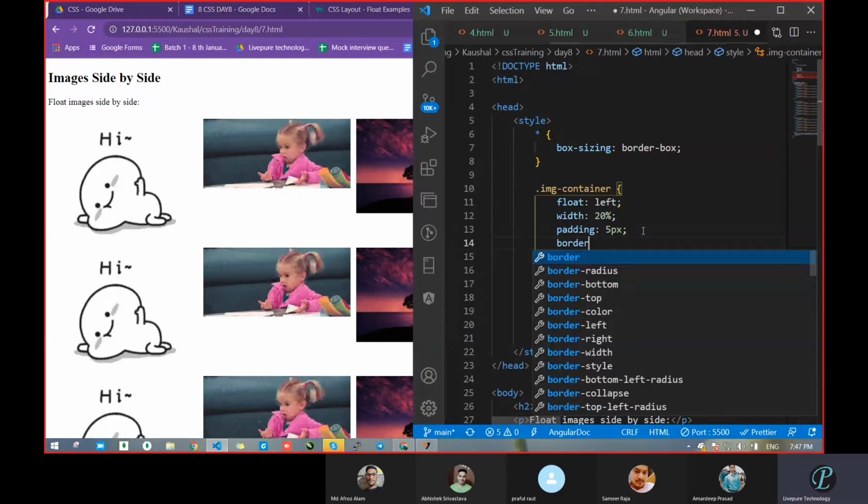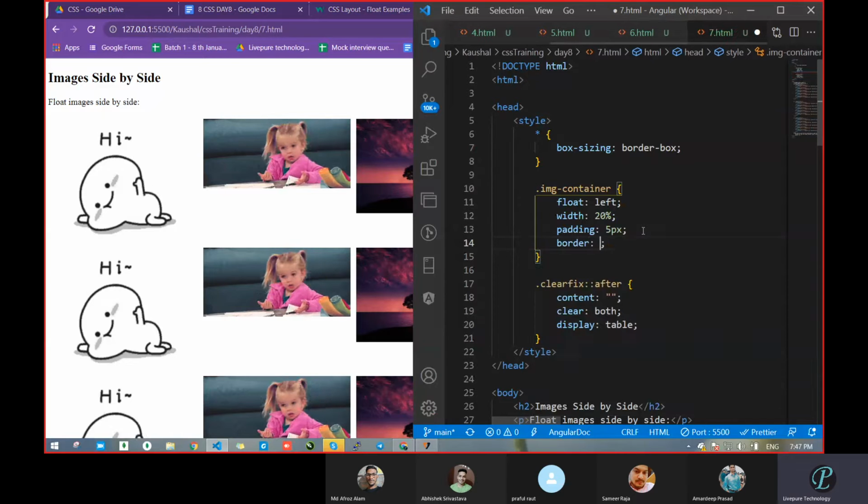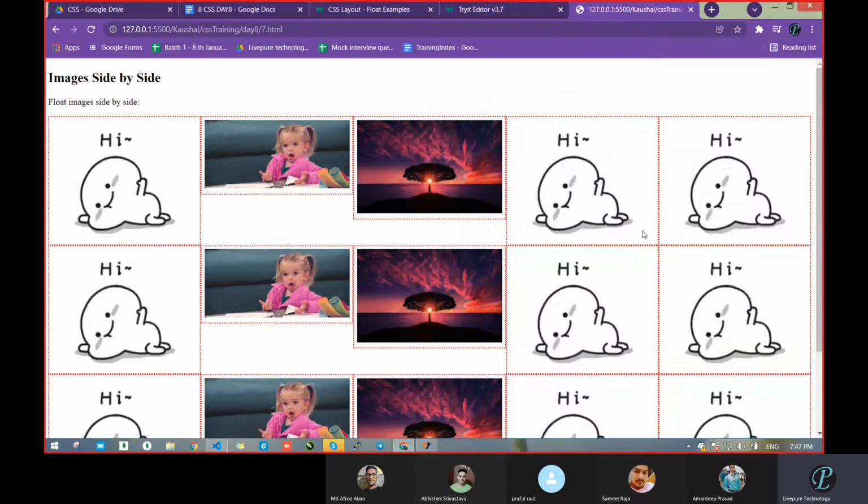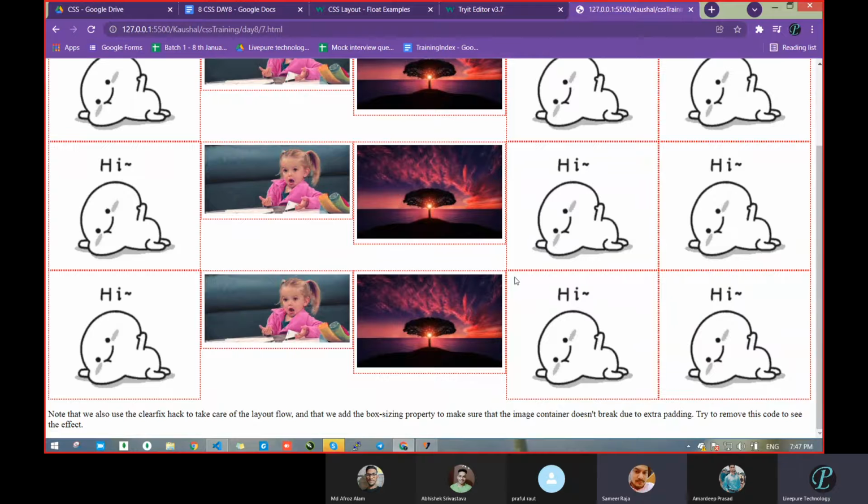Now you can pass whatever you want. Now that I do not need that, I will tell that. Dotted, and go with red. Let's see what it is going to do. See, we got the dotted and red. So this way we can make it, and you can arrange the height and width of images.